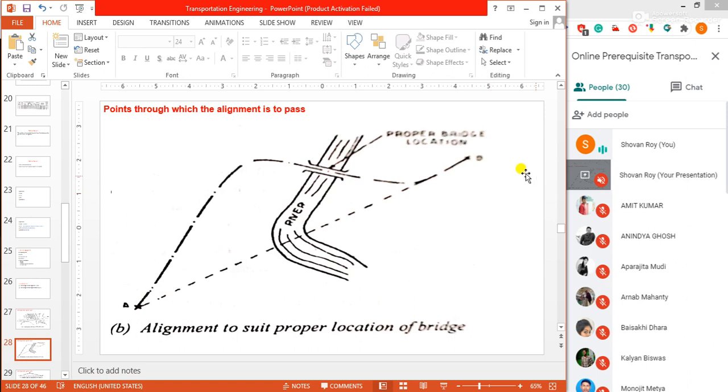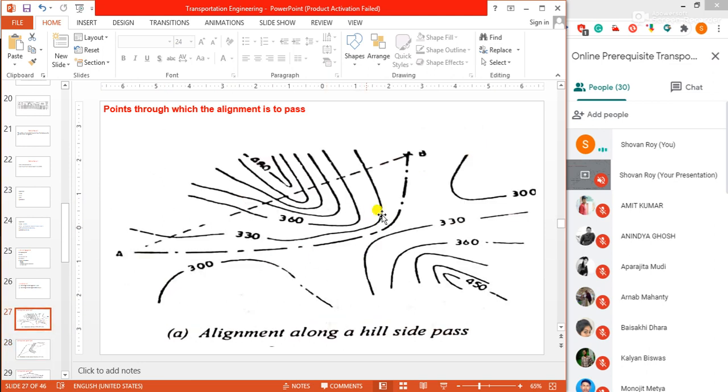So actually we could construct along this AB line, the shortest route, but due to the bridge we have constructed our road in this pattern. This is our alignment through which the alignment is to pass, not through this shortest line.